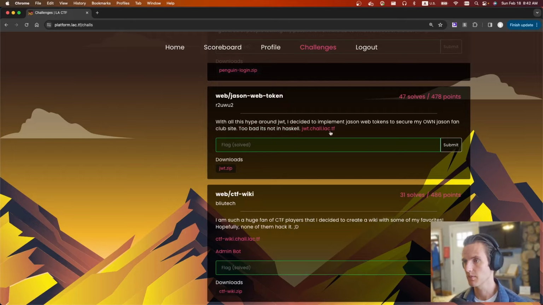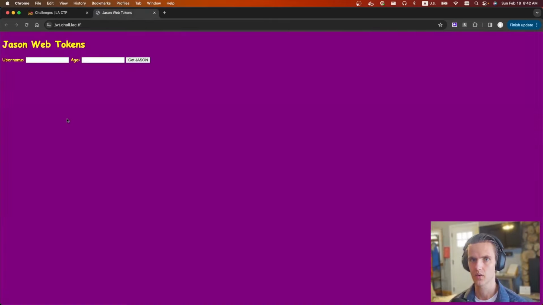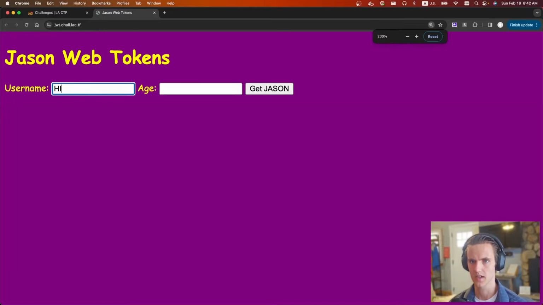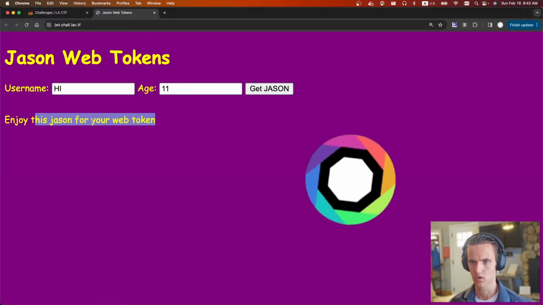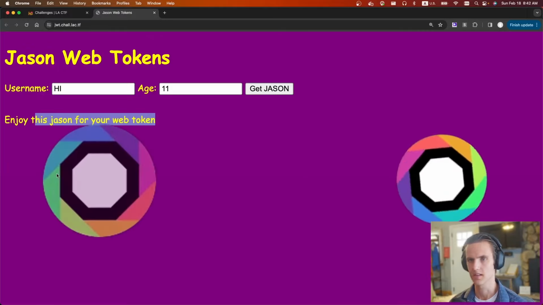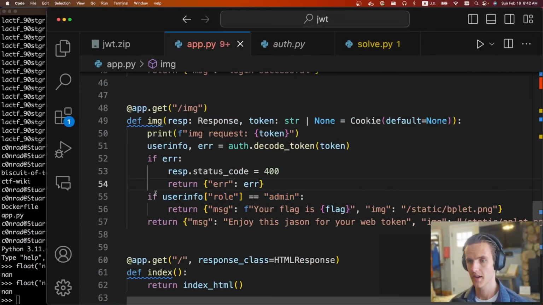But we're given a website and a download file. If we look at the website, there's nothing too exciting. You can say hi, and my age is 11. And we get this JSON web token. And I think this is Applet. So if we go through the code, we'll see that there's this app.getImage thing. And if we have a role of admin, we get the flag. So somehow we need to be the admin.